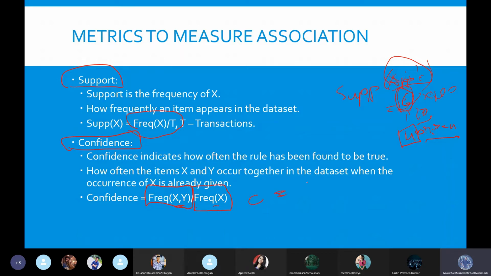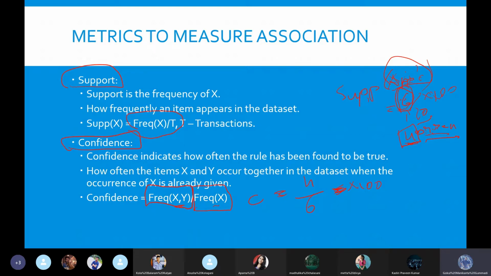What will it be? It will be the number of transactions where the customer purchased both oranges and apple. It is 4 divided by the frequency of this, which will be 6. So this will be our confidence. This also is multiplied by 100 to understand the confidence percentage. So this goes the support and confidence. This is how we identify what is support and what is confidence.